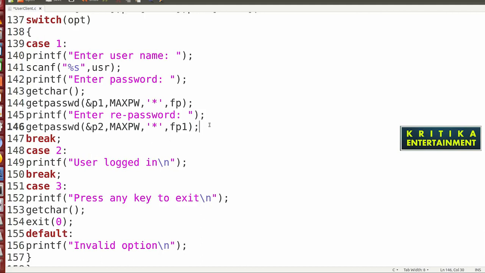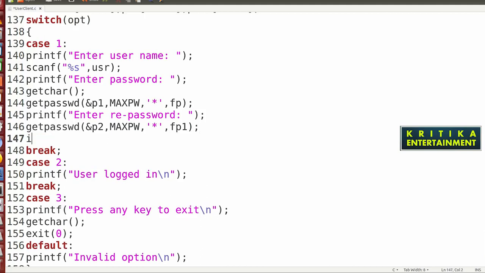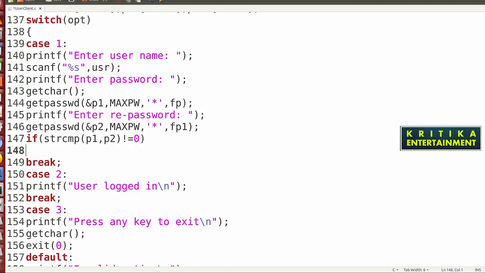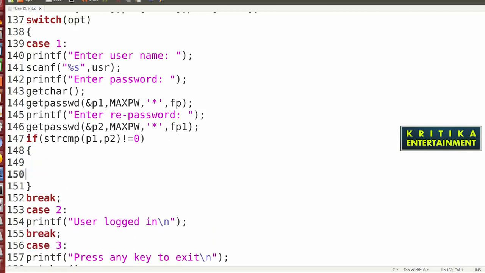So how is it checked? Now write if strcmp p1 comma p2 not equals to 0. That means if the password and repassword mismatch, write printf password mismatch.